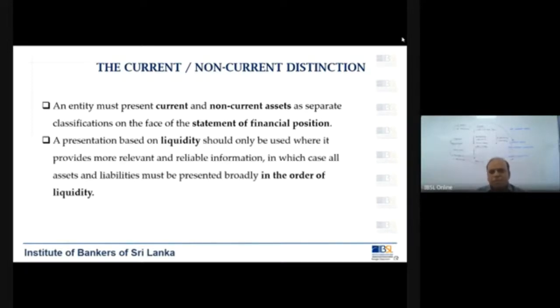A presentation based on liquidity should only be used where it provides more relevant and reliable information, in which case all assets and liabilities must be presented broadly in the order of liquidity. So the order of liquidity is very important as far as presenting the assets and liabilities of a business. And you know how banks or financial institutions present their assets and liabilities, what is the order of liquidity, and what other companies will do when it comes to the order of liquidity, because there had been questions in the past papers, so you have to be very clear on the order.